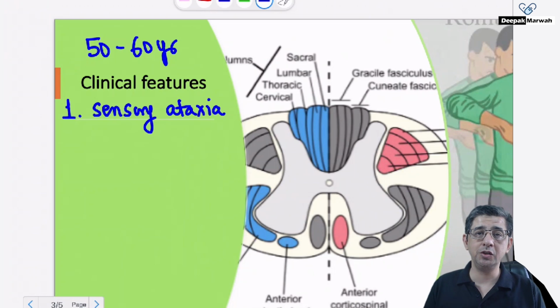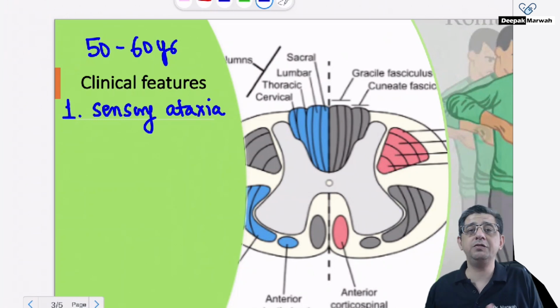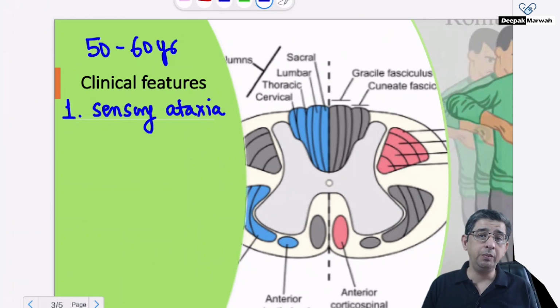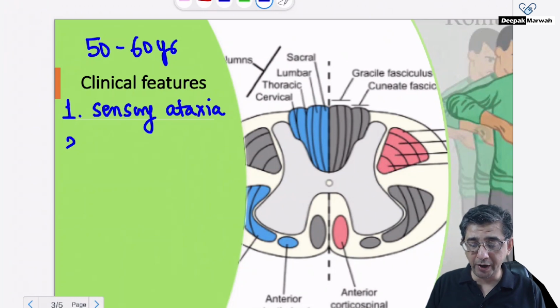But in these patients, because the dorsal column is hampered, when the person closes his eyes and stands with his feet apart, the brain is not getting proper input, so the person will start swaying from side to side. Do remember that in Romberg's test, if a person starts swaying from side to side even with the eyes open, then it could be cerebellar disease or a vestibular problem. But with eyes closed, it's primarily talking about the dorsal column getting affected, and it's mainly the heavily myelinated tracts whose